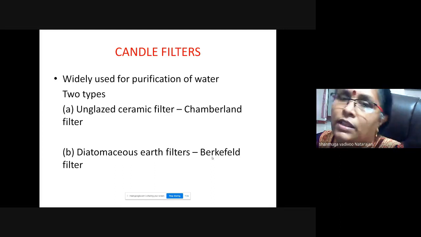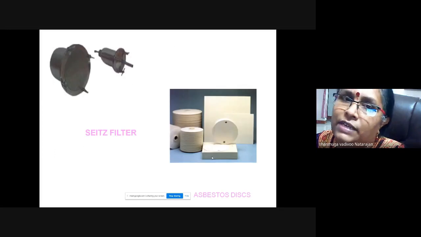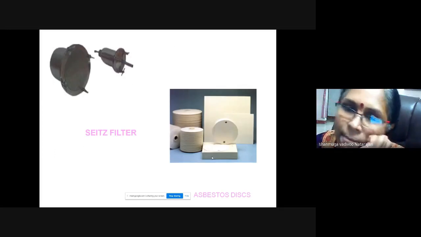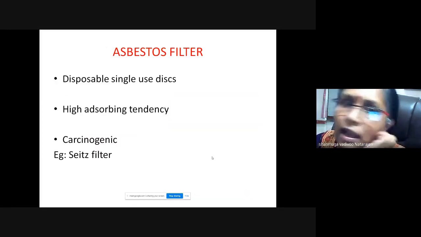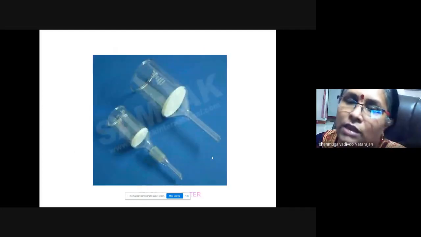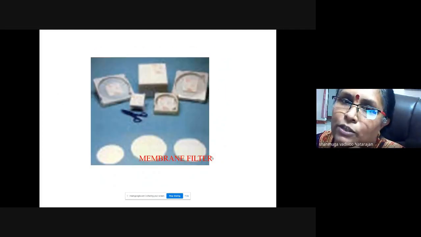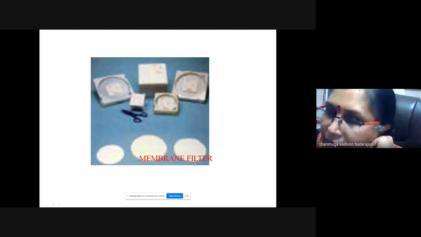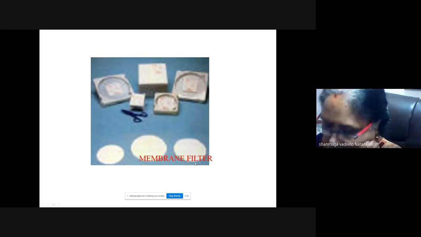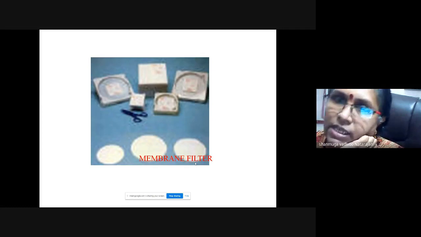These are asbestos filters, and these are all sintered glass filters. They are all expensive, but most commonly we use membrane filters to separate, by the filtration technique.